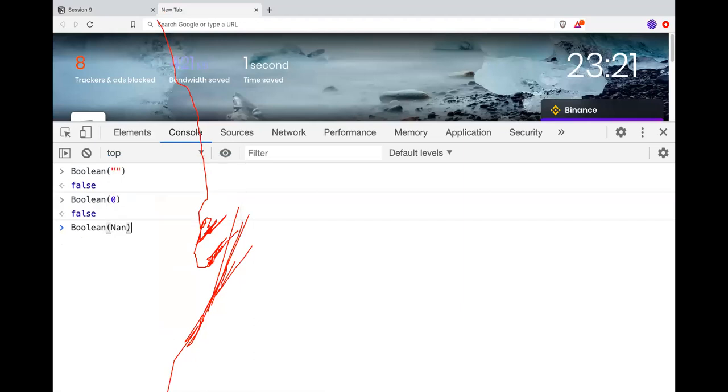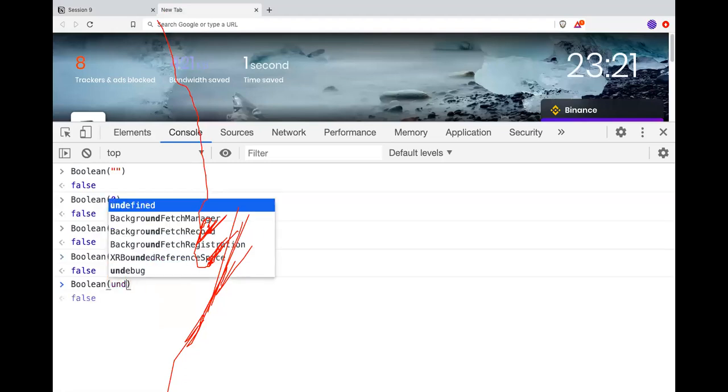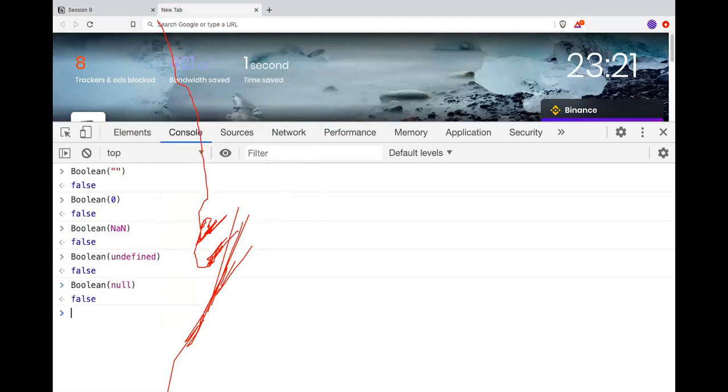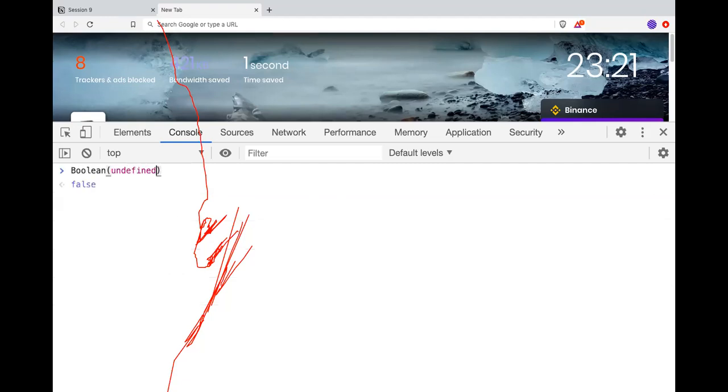None को किया मैंने, again it gave me false. If I do undefined, it gave me a false value. If I do null, it will give me a false value. Other than that, if I try to convert anything into a boolean, it will always give me a true value. So if I do hello, that is true.